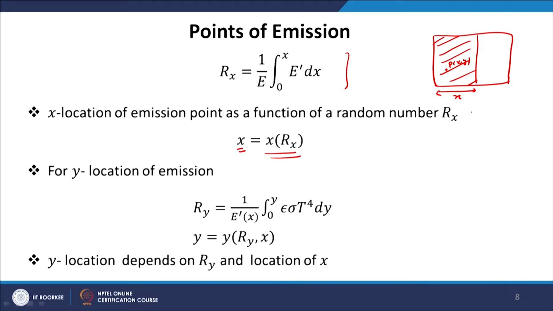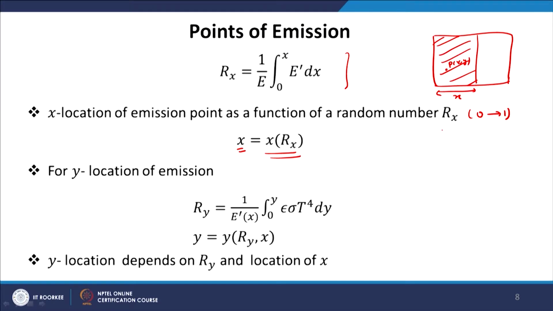Probability distribution may be uniformly distributed or it may be distributed using Gaussian, but cumulative distribution will always be between 0 and 1. So, we will use the cumulative distribution, and for this R x we will take one value from 0 to 1 and invert this relation to find out the value of x.